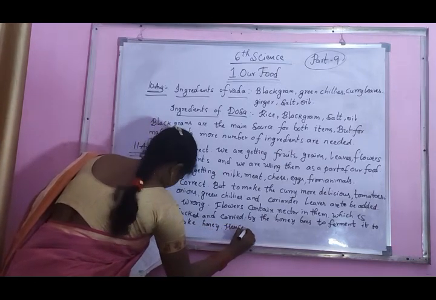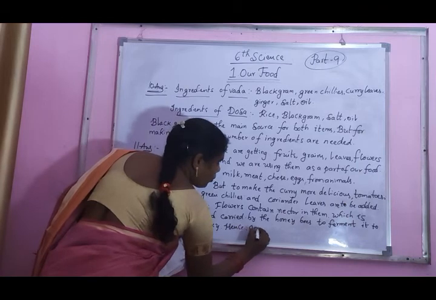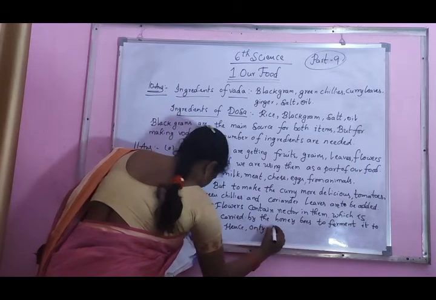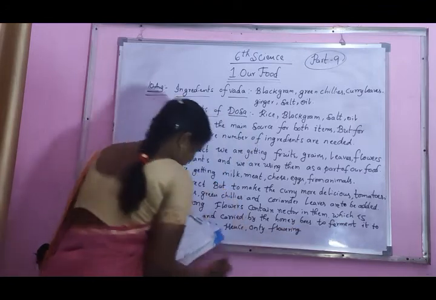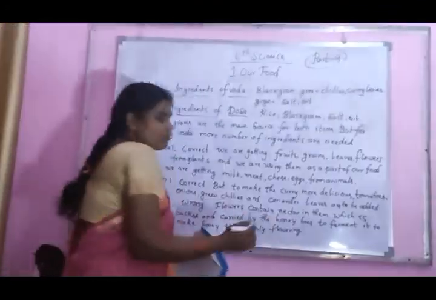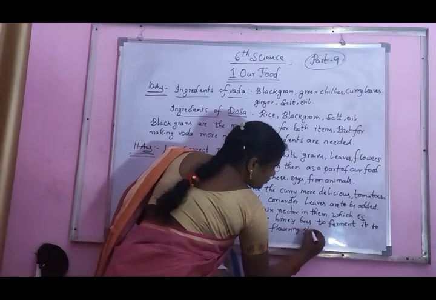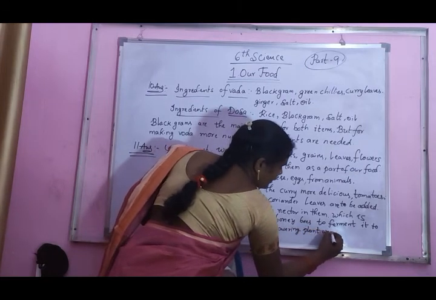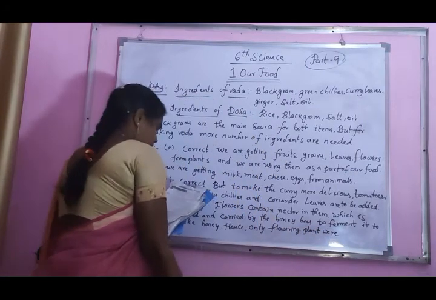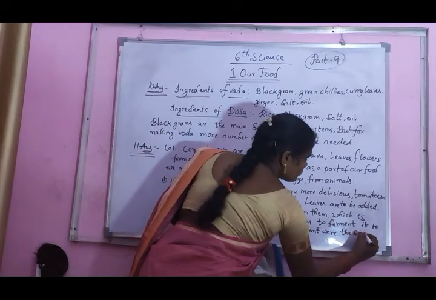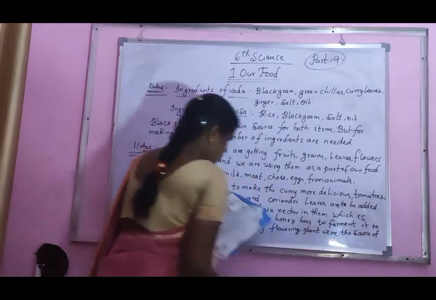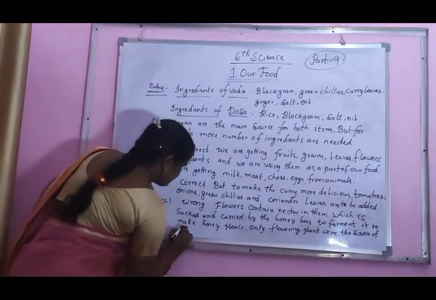Hence, only flowering plants were the source of honey.